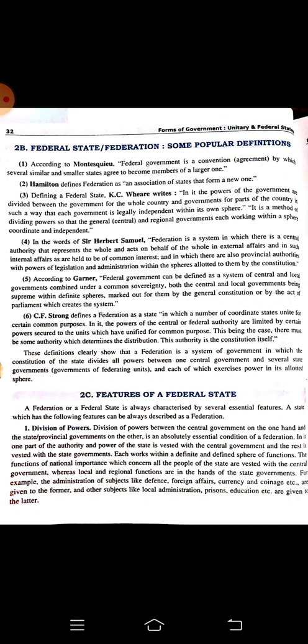Then supremacy of the federal constitution. In a federal system, you can find that the constitution is enjoying supreme power, and the central government is also, sometimes in some matters, we can find, having much more power than the state government. And in the judiciary system of the federal system, we can find that there are different levels of judiciary. For example, if we take India, we are having district court, then the high court, and then the apex court, that is the Supreme Court. There also we are having 3 layers.